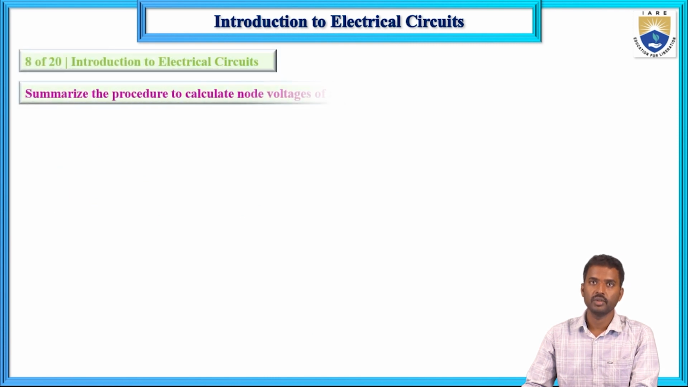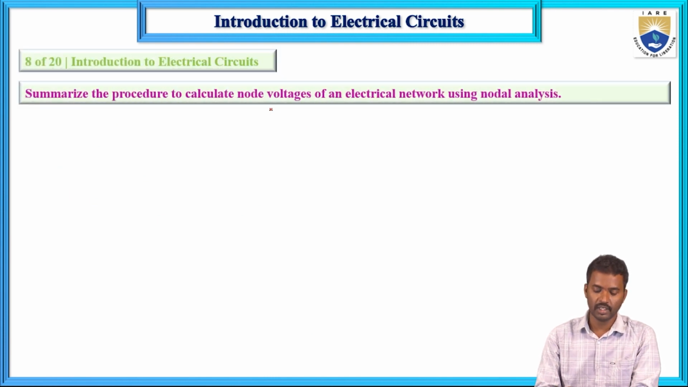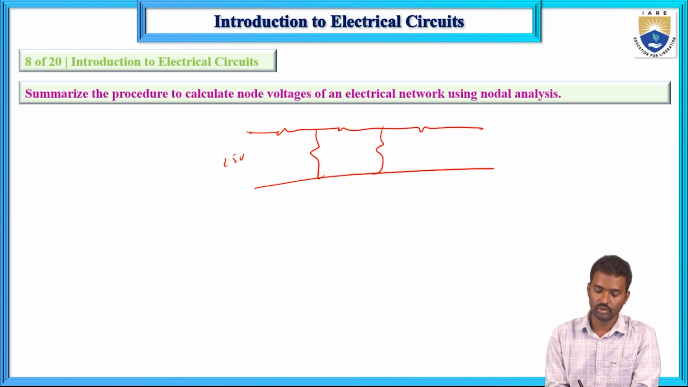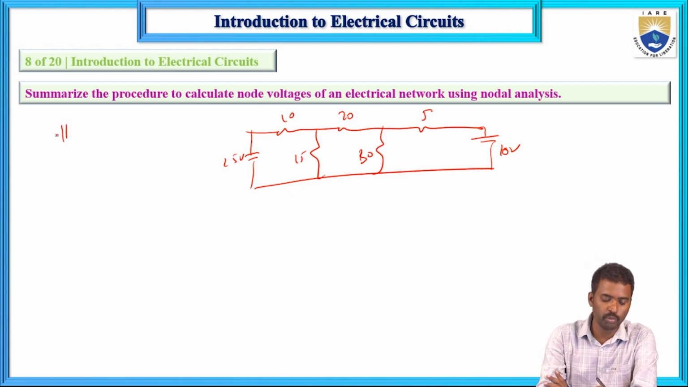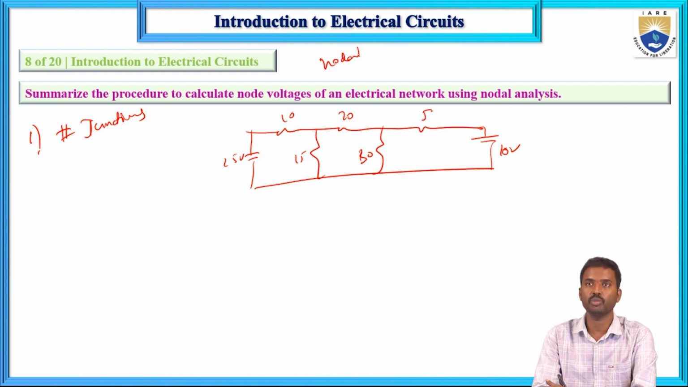Next, summarize the procedure to calculate the node voltages using nodal analysis. Same thing here, this is the circuit: 15 volts, and here I am taking 10 volts, 10, 15, 20, 30 and 5. So step 1, determine the possible number of junctions here. This is nodal analysis method.